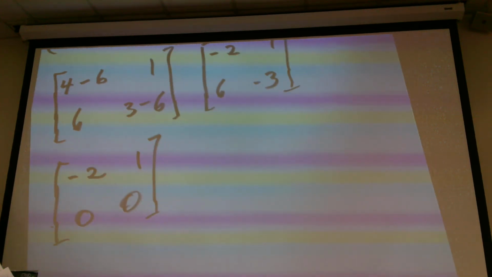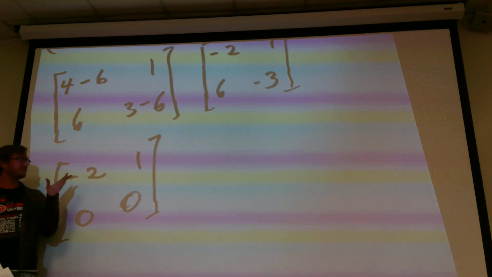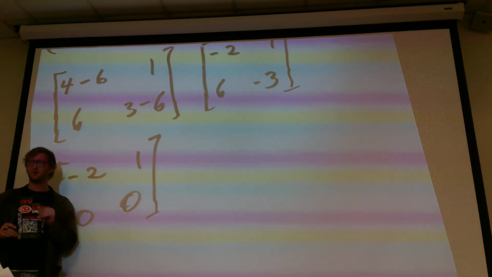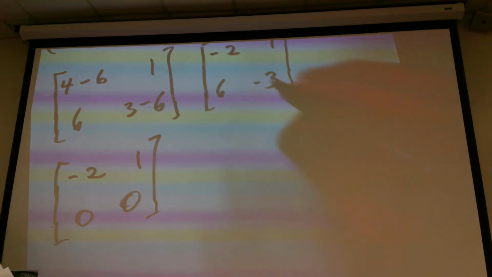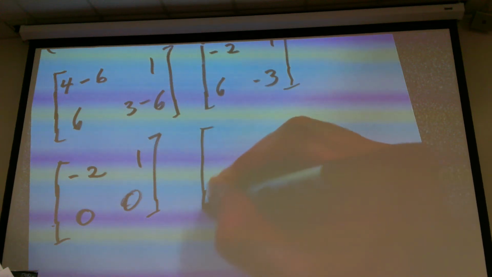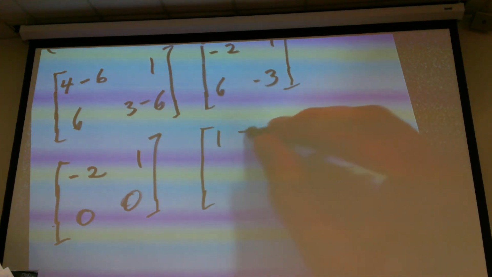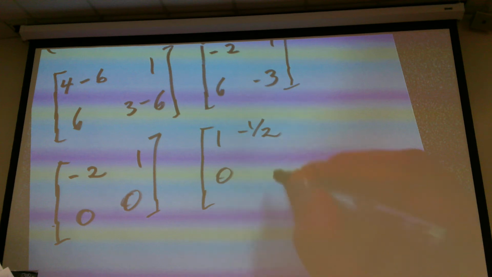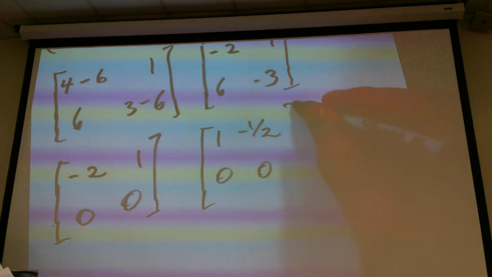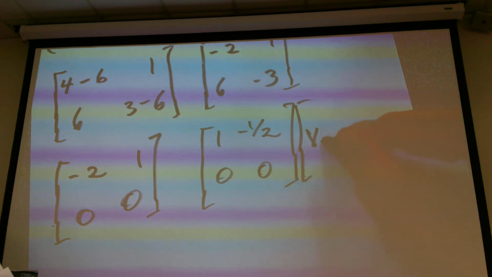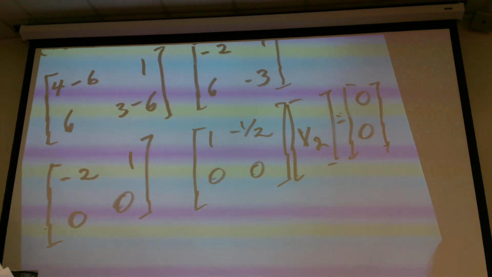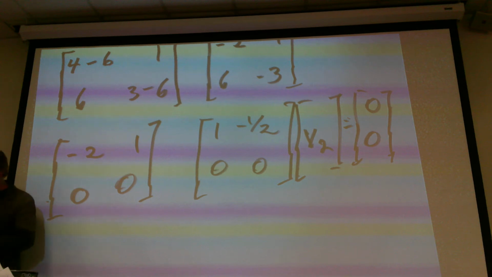Okay? All right, and once again, I like my pivots to be 1. So I'm going to turn that into a 1. And so that becomes 1 and negative 1/2, 0 and 0. Okay. Now this is going to act upon V2, and this is going to equal 0, 0. Okay?